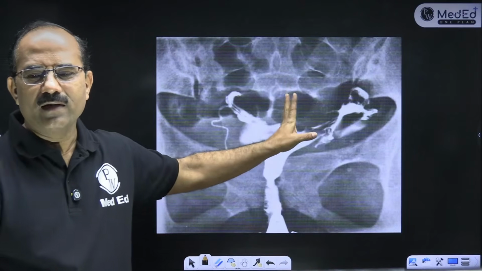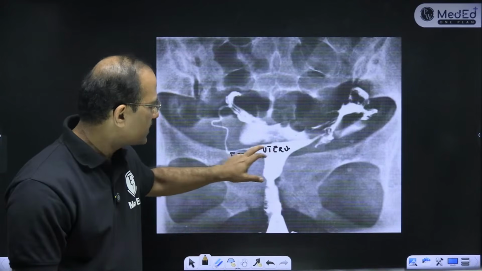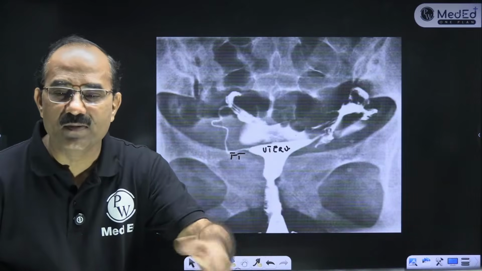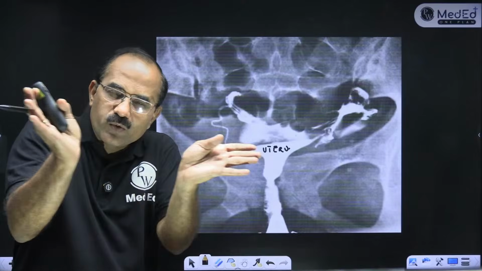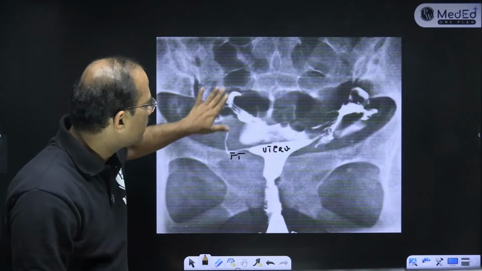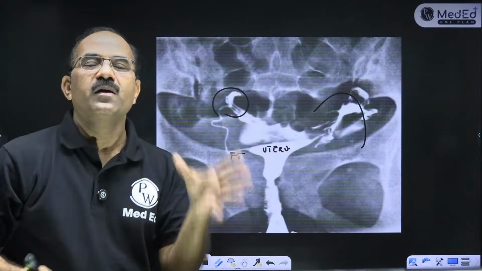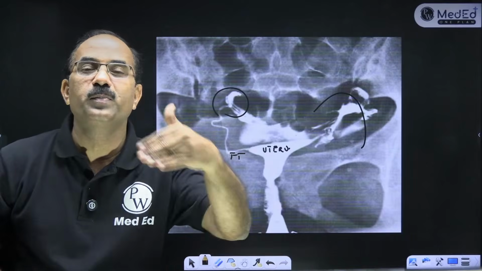Nilima, this is not paranasal sinuses; this is the uterus and these are the fallopian tubes. This is a special X-ray. The dye is put inside the uterus, goes through the fallopian tubes, and goes into the peritoneal cavity. This is to check the patency of the fallopian tubes.